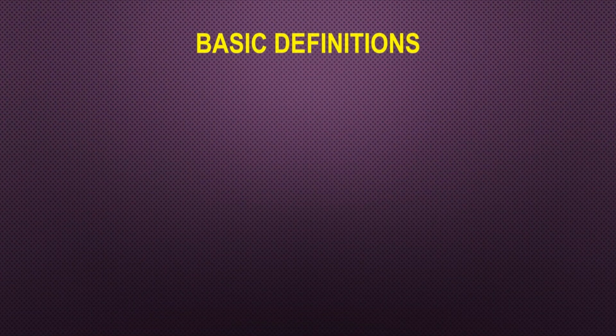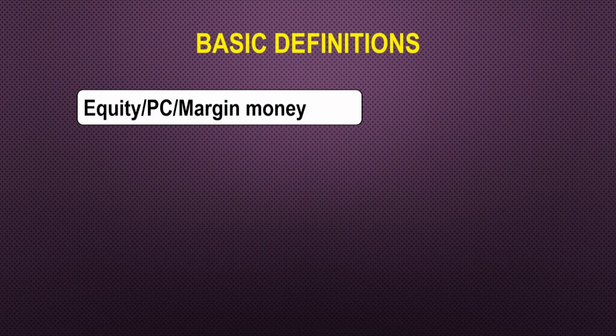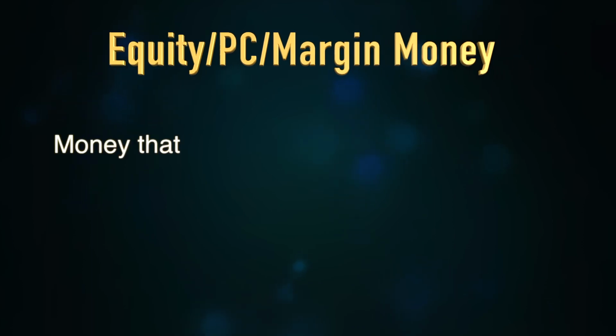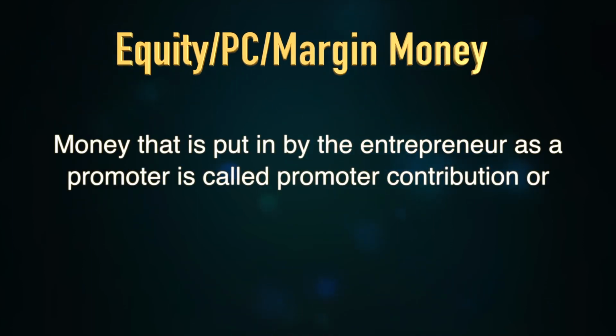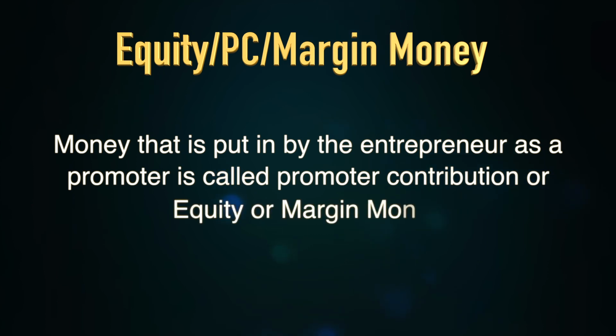Then we talk of the equity, or the PC, promoter's contribution, or the margin money. You see, the money which we put in as a promoter, or which an entrepreneur puts in as a promoter, is known as the promoter's contribution or the equity or the margin money. When you go to a bank or to a state financial corporation to take a loan, they will never give you the 100% loan, they will give you say 75%, 80%, 70%. So the remaining money which you put in is known as your money, or the promoter's contribution, or the margin money, or the equity.